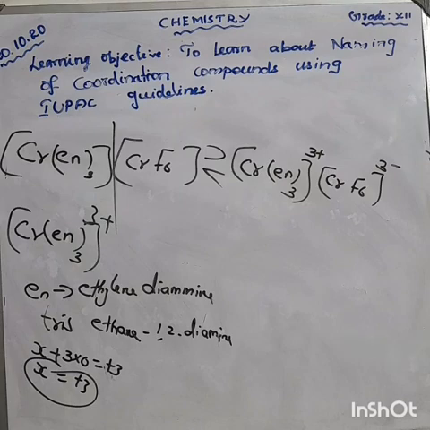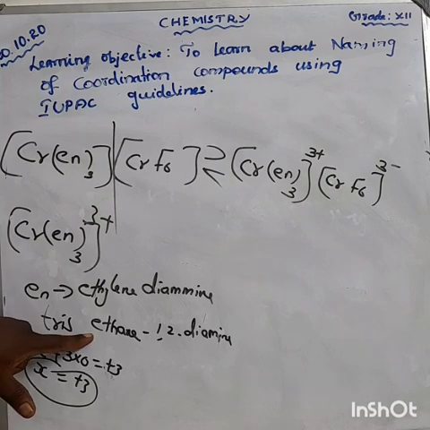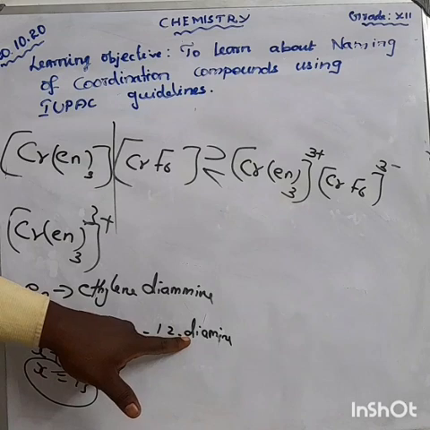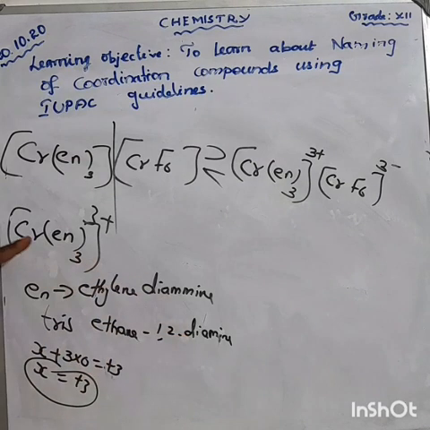Okay, so how can we say the name? Can you say the name of the first complex? We write tris, inside the bracket you should write ethane-1,2-diamine. What's the next one? Chromium. What is the oxidation state of chromium? Plus 3.